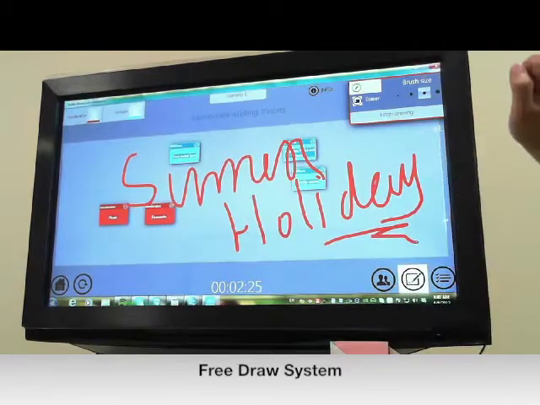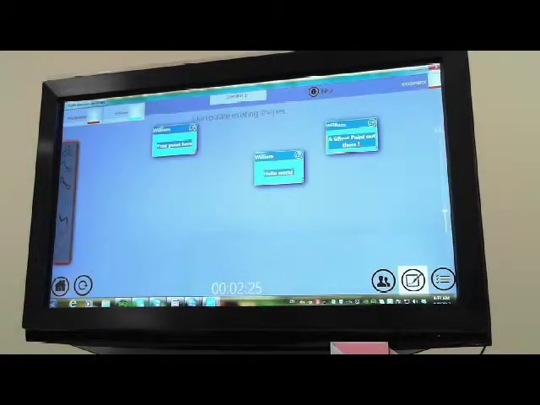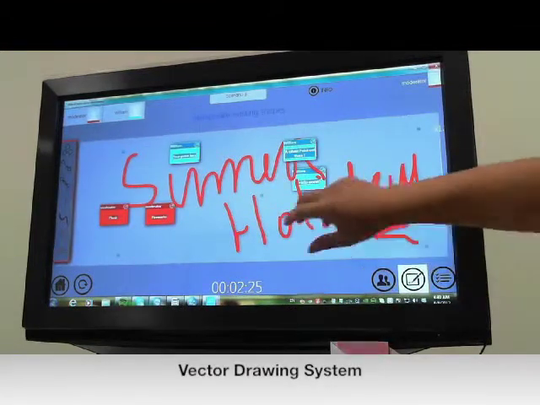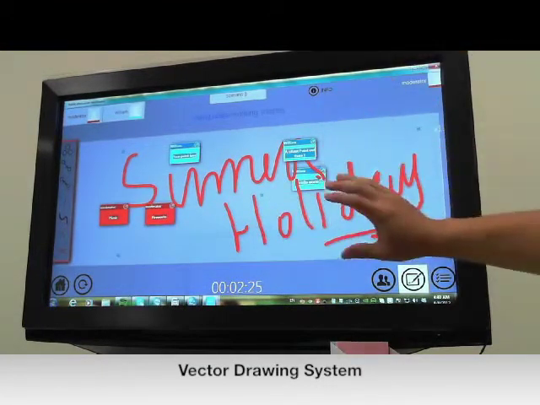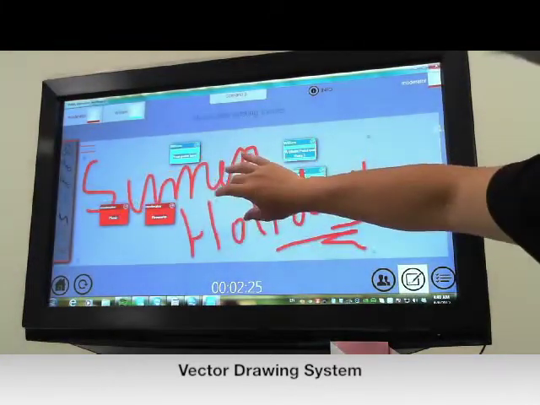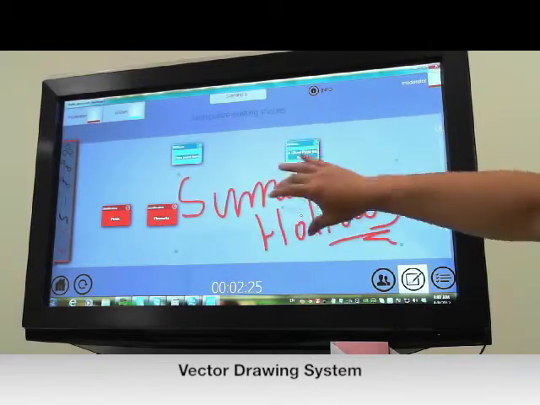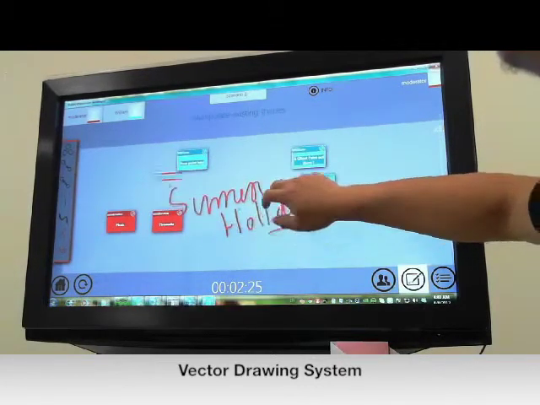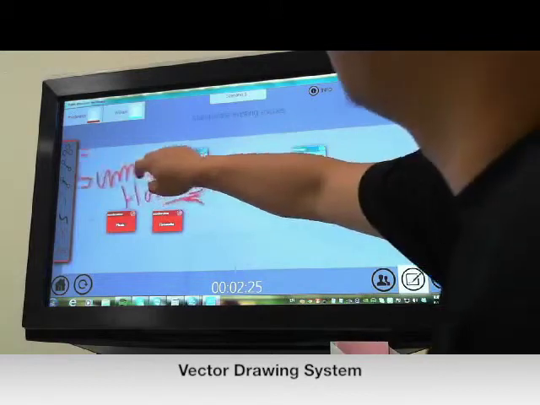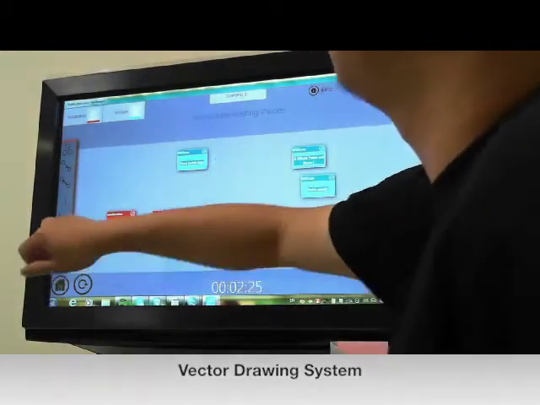The cool thing about this is that this is still drawable, but whenever you press finish draw up here, this thing becomes a vector file where you can move it up or down, and of course zoom in and zoom out. There you go. I just want to put it here. And of course, if I don't like it, I can just delete it away.